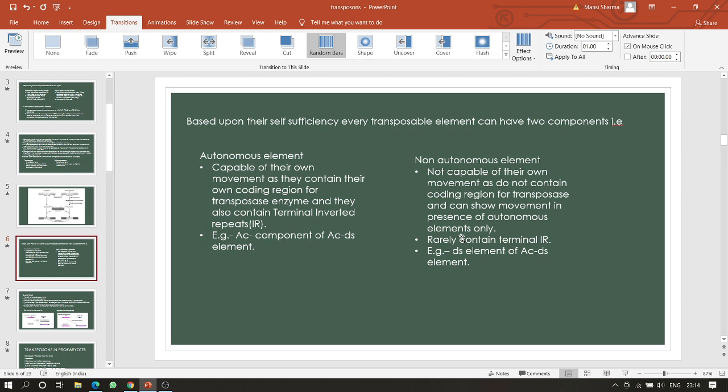Non-autonomous elements are not capable of their own movement as they do not contain a coding region for transposase, and can show movement in the presence of autonomous elements only. They rarely contain terminal inverted repeats. We can take the example of the Ds element of the Ac/Ds element here.